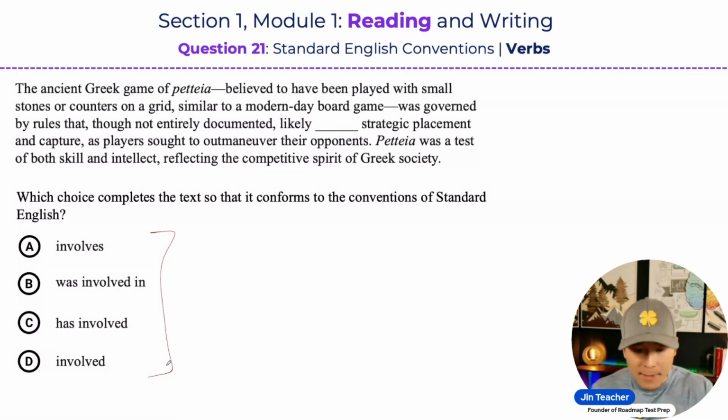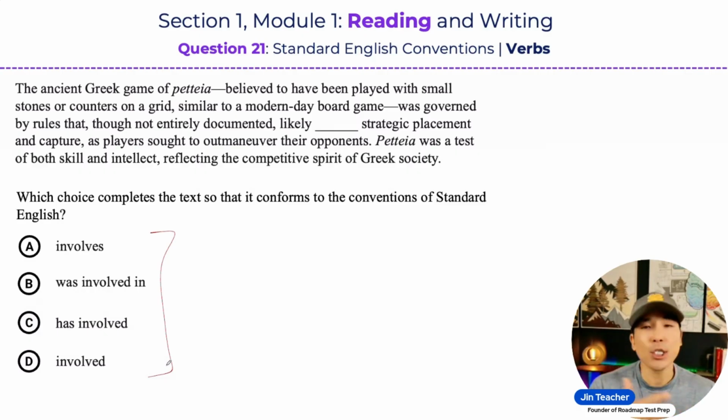Secondly is going to be verb forms. Verb forms is basically when you have the ing verb form, like watching, versus another verb form like watched, or another verb form like watches, or another verb form like to watch. So when you notice you have different forms of verbs, like watching as an answer choice or to watch as an answer choice, then you know that they're probably testing you on verb forms.